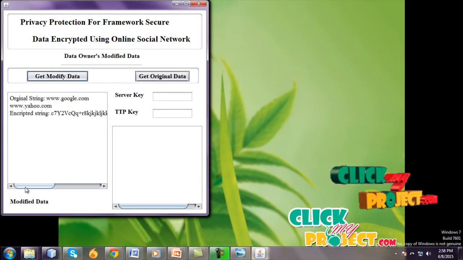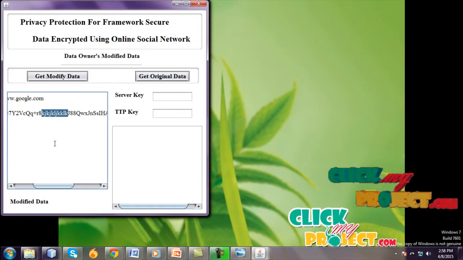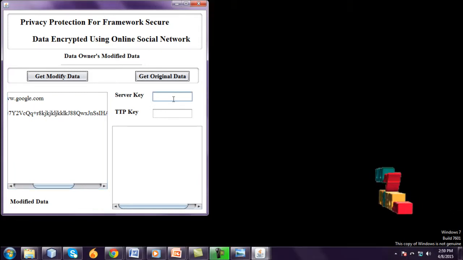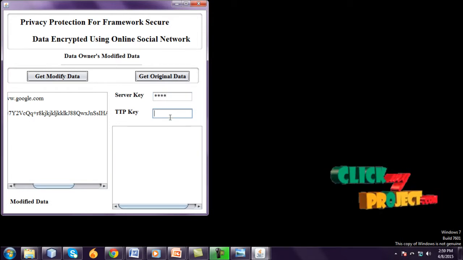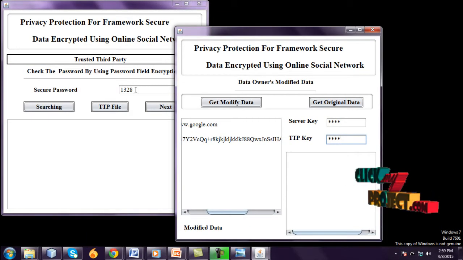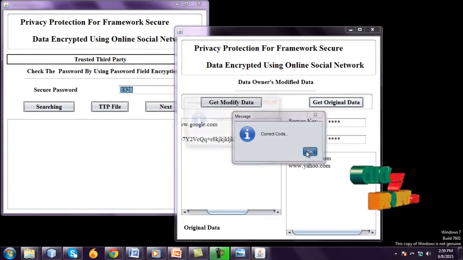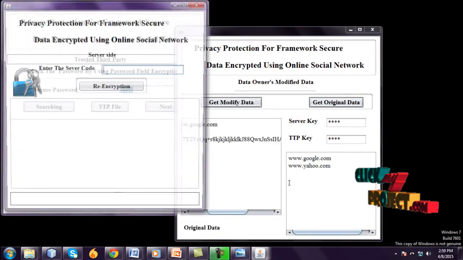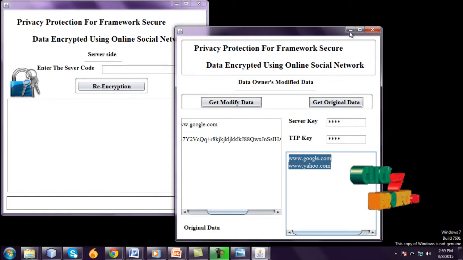Now get the original data. The server key is your mail password, and the TTP key is this key, and get the original data. Original data successfully viewed: google.com and yahoo.com.